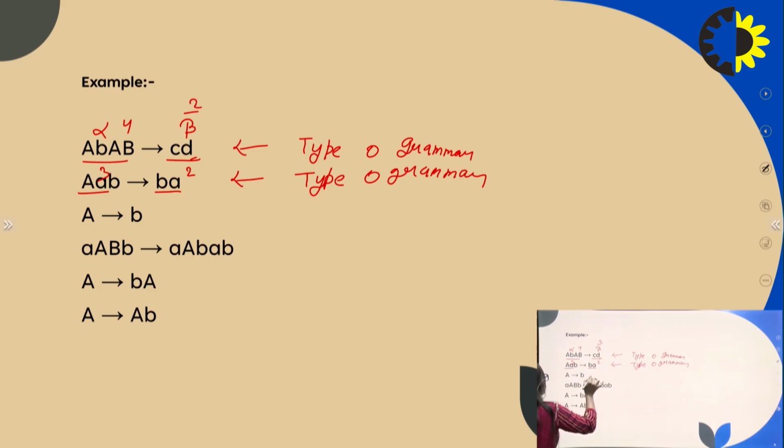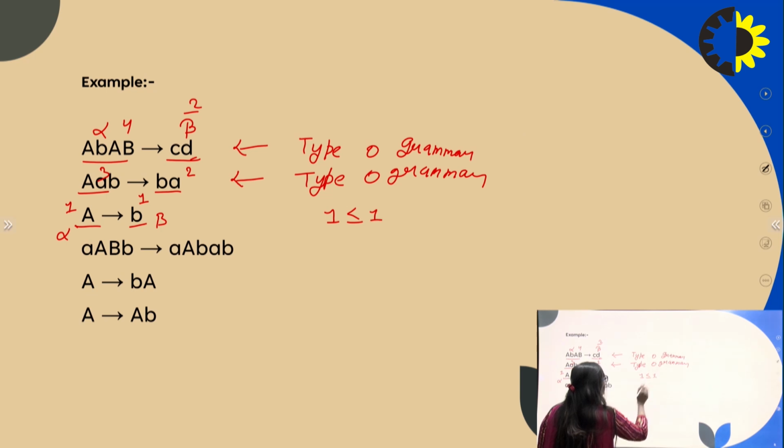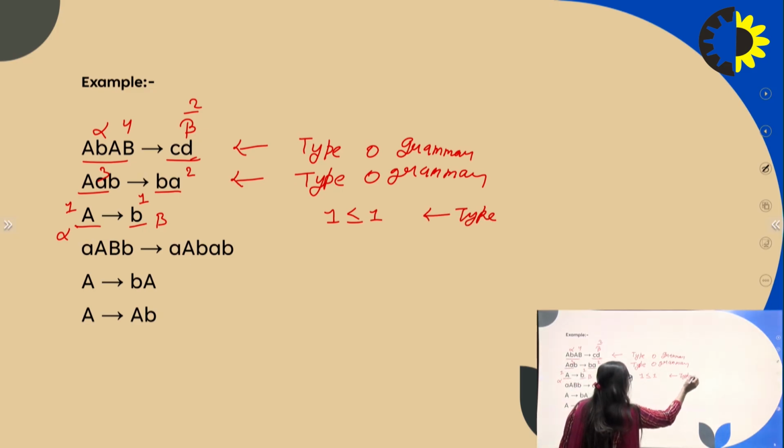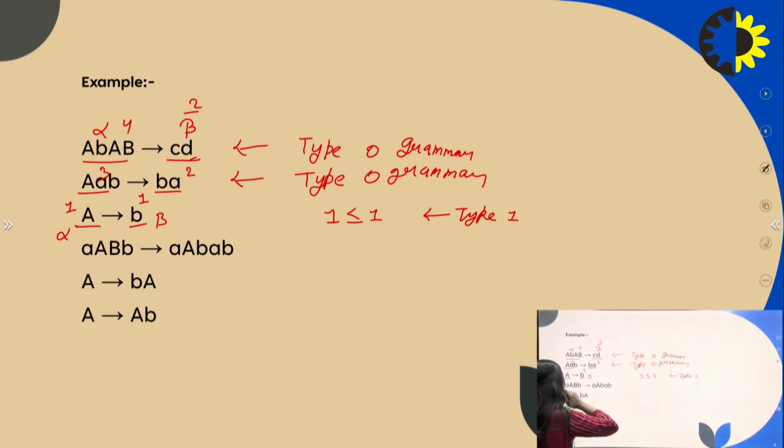And the third one is A produces single terminal B. In a type 1 grammar, the length of the left-hand side of the production is less than or equal to the length of the right-hand side. So the alpha length is 1 and the beta length is 1. It means 1 is equal to 1. So this is a type 1 grammar.